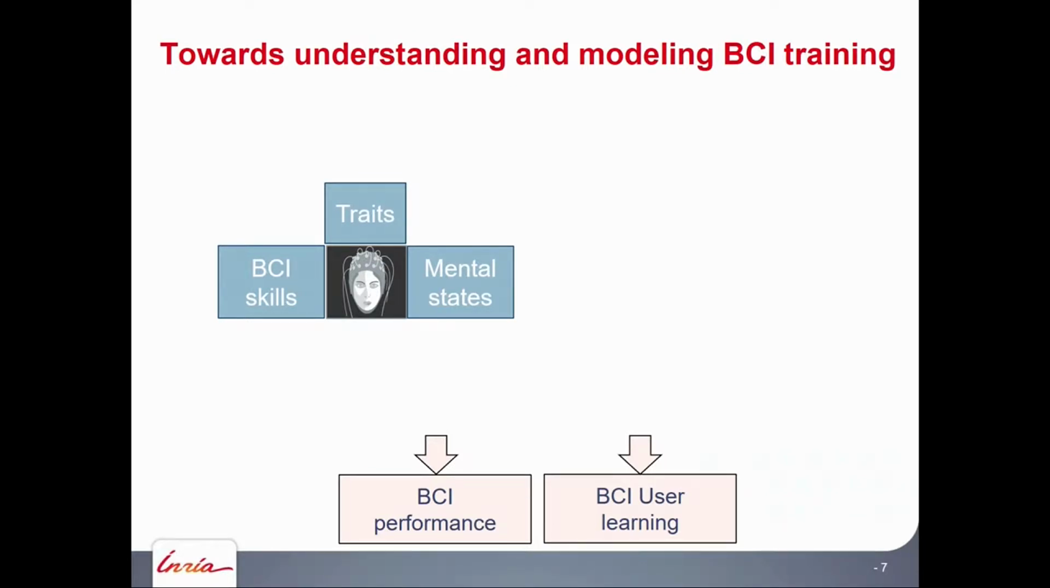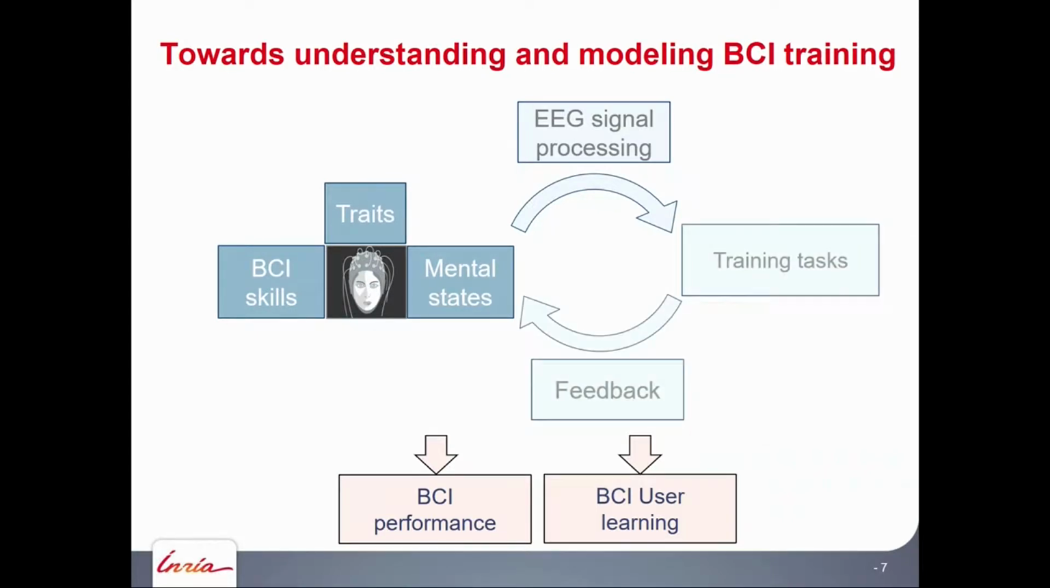What's the influence of the user mental states, for instance, their frustration, their motivation, their attention, or what's the influence of the user BCI skills. But we are not only looking at the influence of the user themselves, but we are also looking at the influence of the machine side. So what's the influence of the EEG signal processing tools that we use on how users learn to control the BCI system? And what's the influence of the training task and the feedback we give our user to train them to control the BCI system?